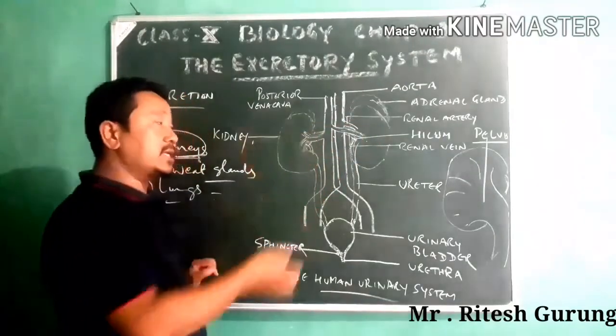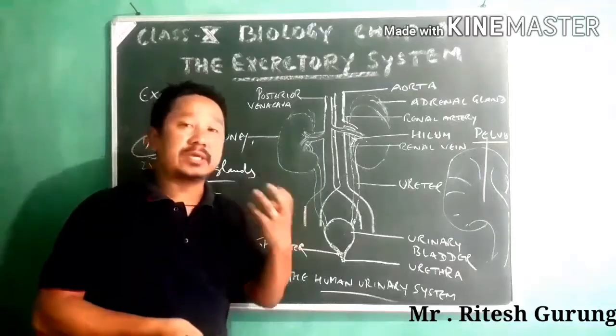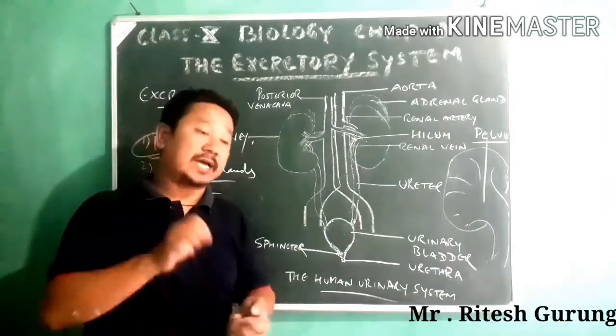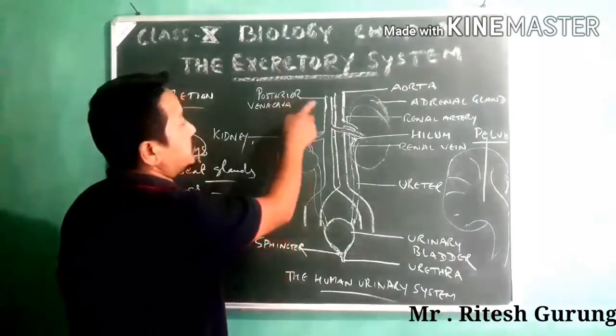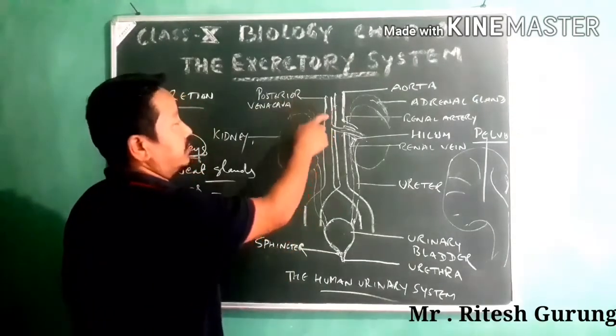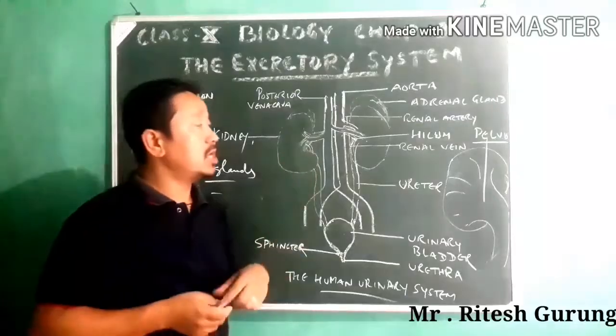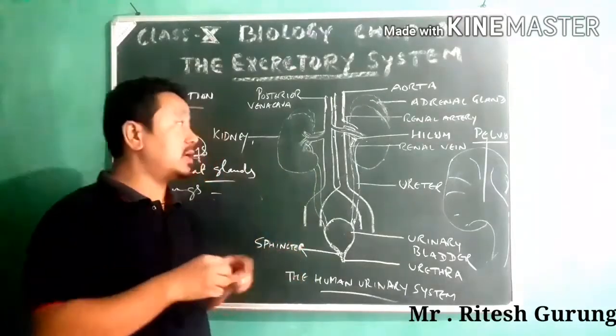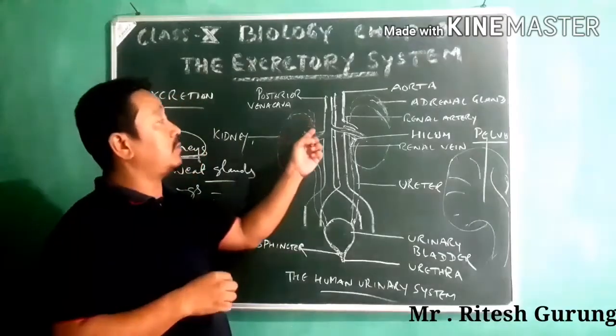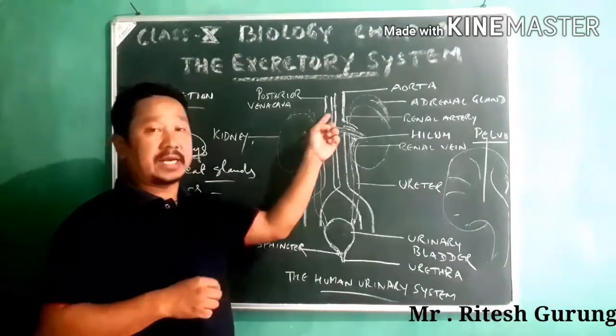When the blood in the kidney is impure, it is collected by the renal vein, which supplies it to the posterior vena cava.